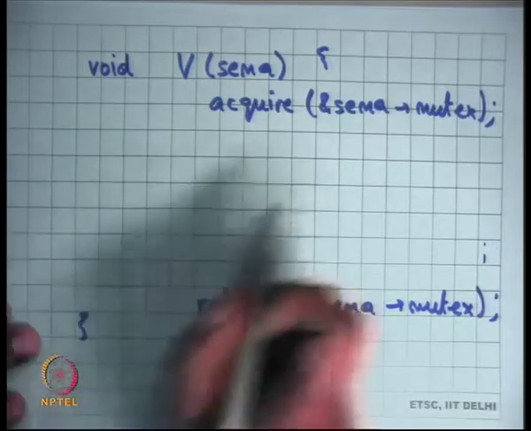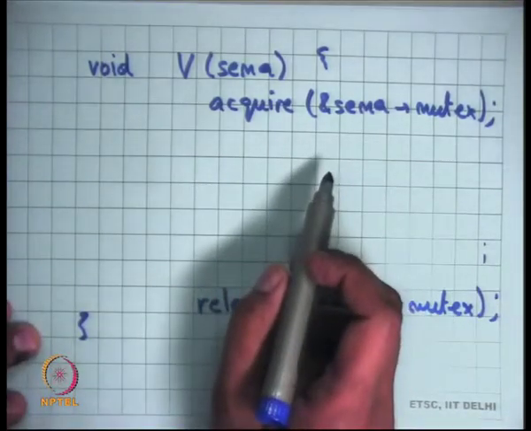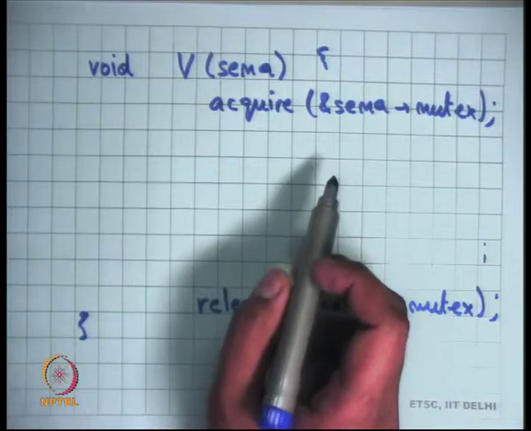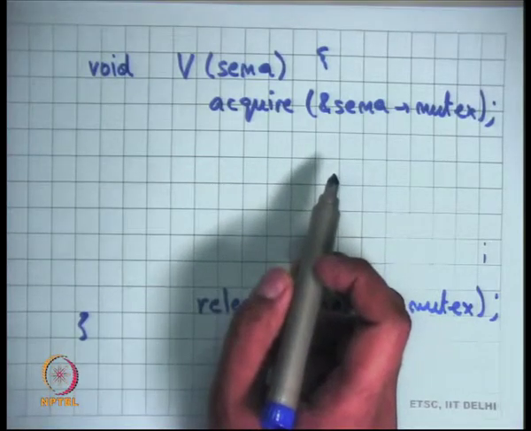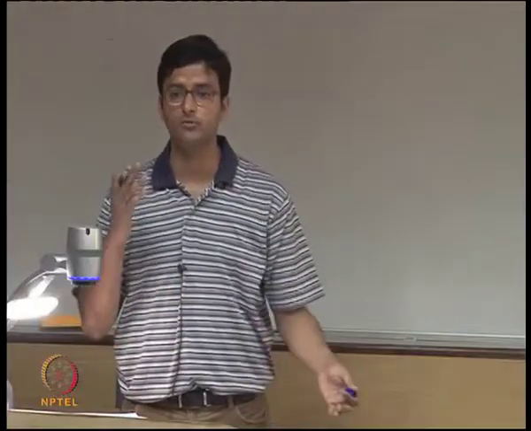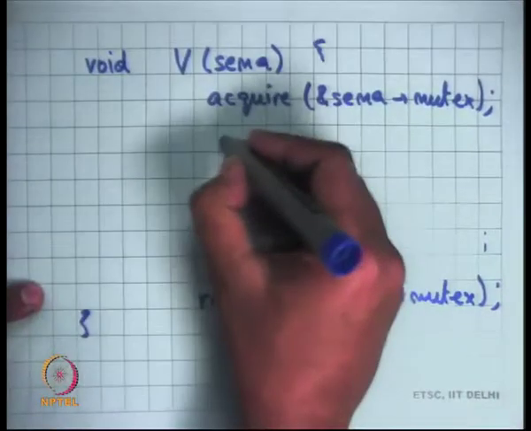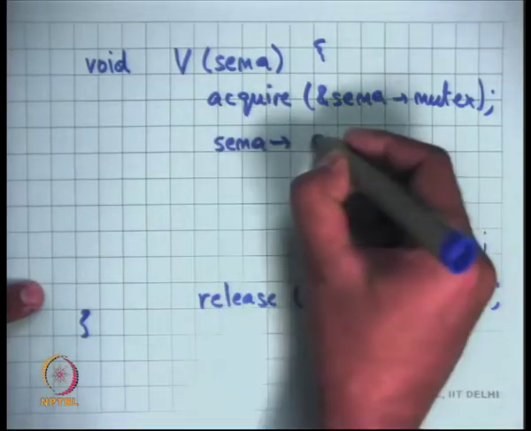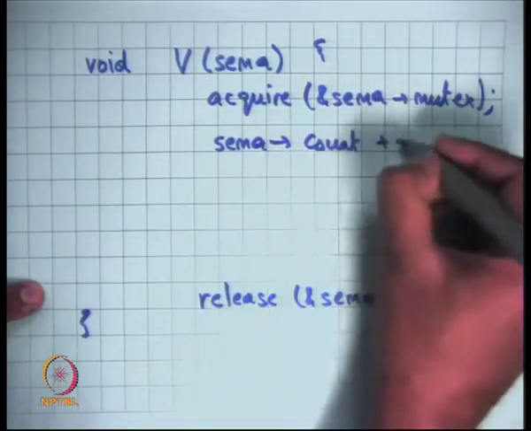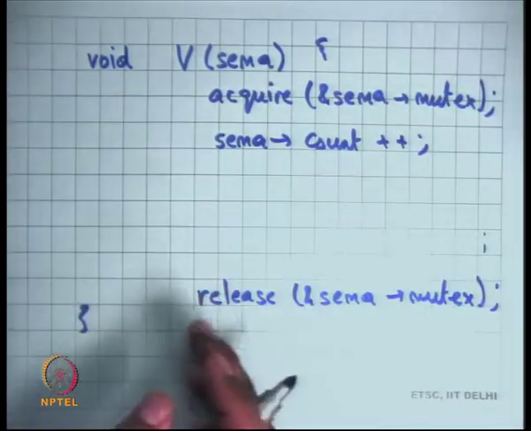And what do I write here? I just increment. I don't need to wait on any condition. The semantics of V, as I've told you, is just to increment the semaphore's count. So I just say sema dot count plus plus. Do I need to do anything else?